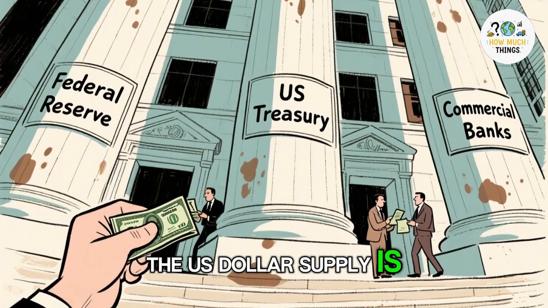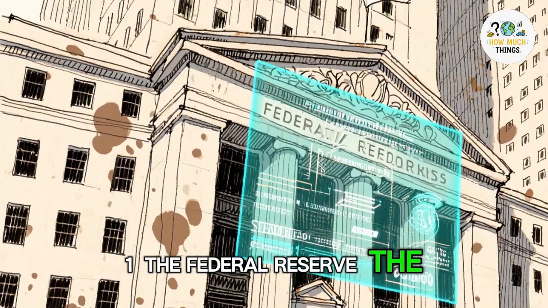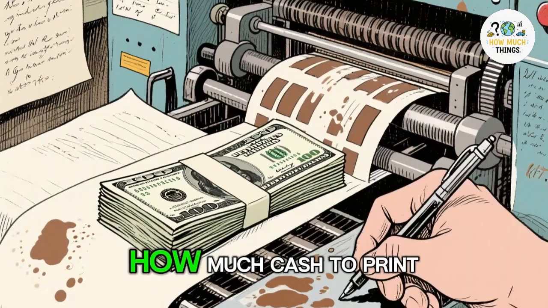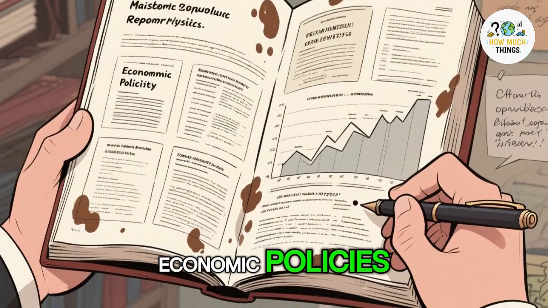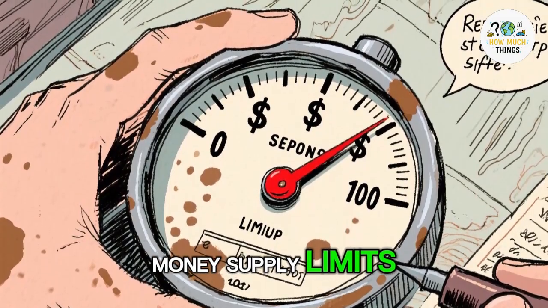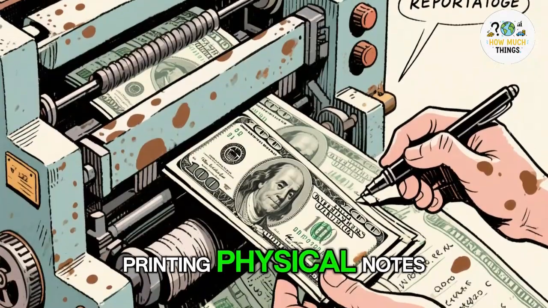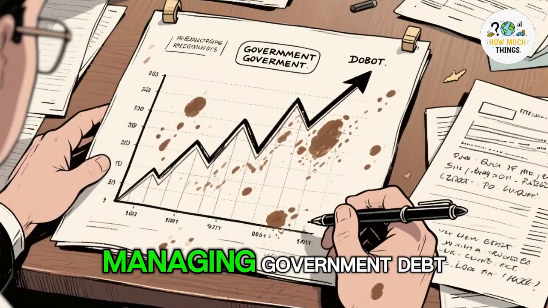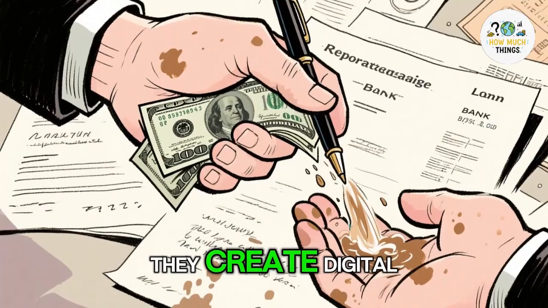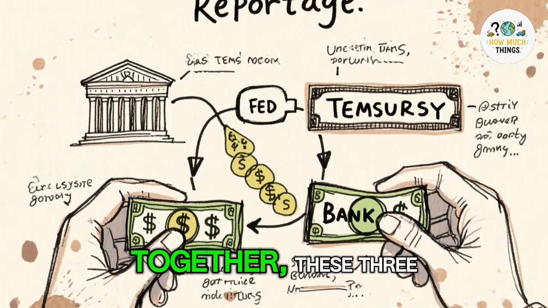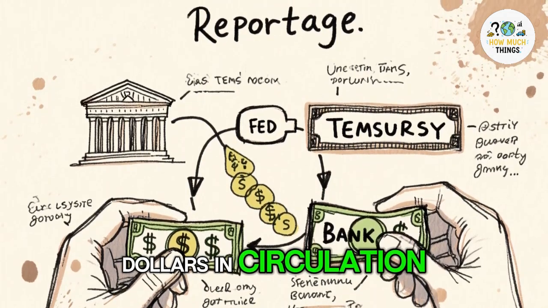The US dollar supply is controlled by three main actors. 1. The Federal Reserve, the Fed. The Fed decides how much cash to print, how much digital money to inject, interest rates, economic policies, money supply limits, inflation targets. 2. The US Treasury. They handle printing physical notes, minting coins, managing government debt, issuing bonds. 3. Commercial banks. They create digital dollars through lending. Together, these three systems determine the final number of US dollars in circulation.